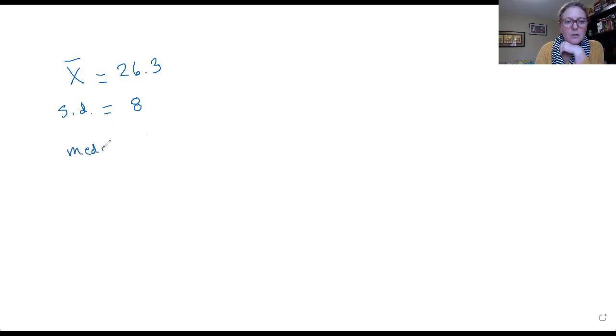It was out of 46 points. There were 15 problems. The average on the test, so when you see yours, you can compare yourself, was 26.3. For those people that took stats last year, you'll know the standard deviation. The standard deviation was 8. And the median score was a 24, which tells me that this is skewed a little bit to the left, and there were some pretty low scores.